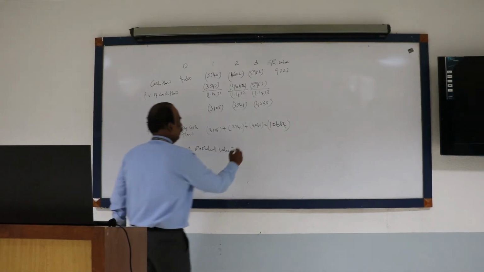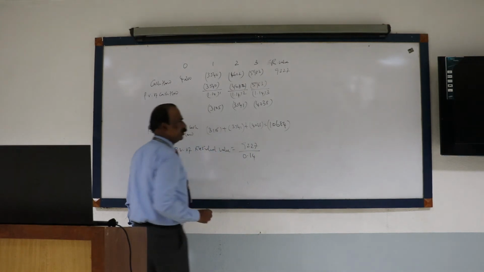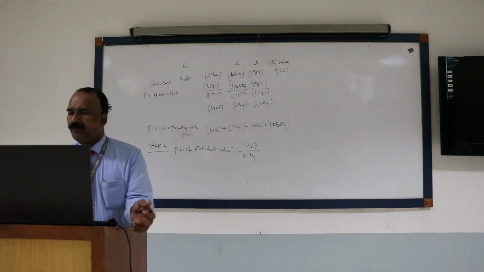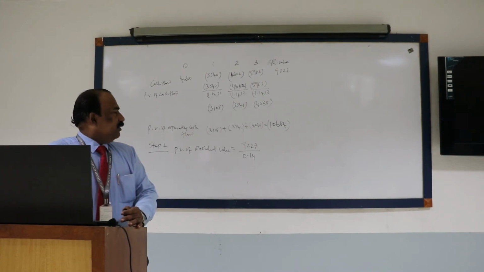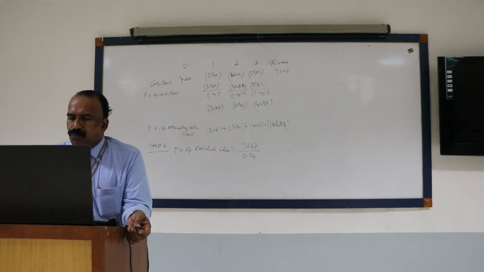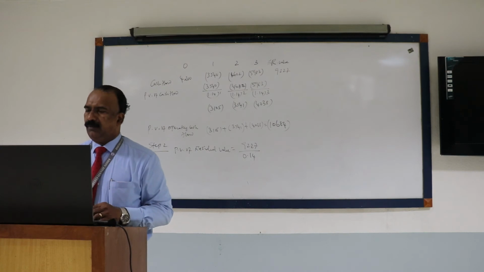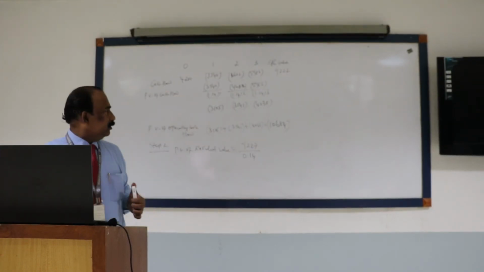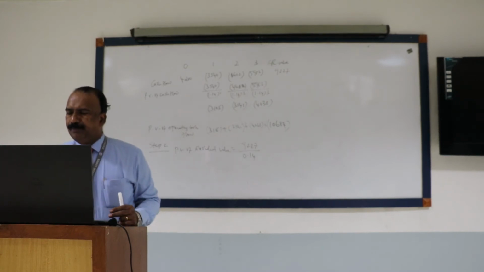Perpetual cash flow is 9227 divided by cost of capital, 0.14. How much comes? 9227 divided by 0.14. How much comes? 65907.